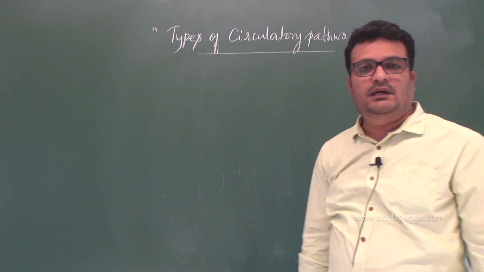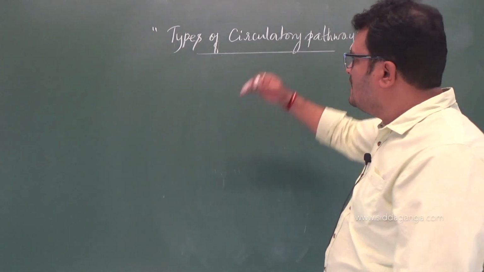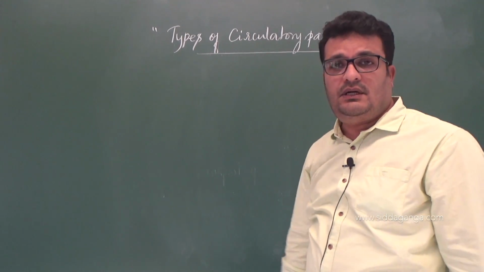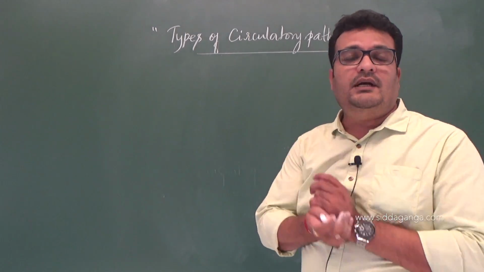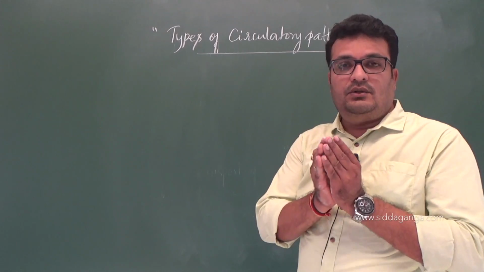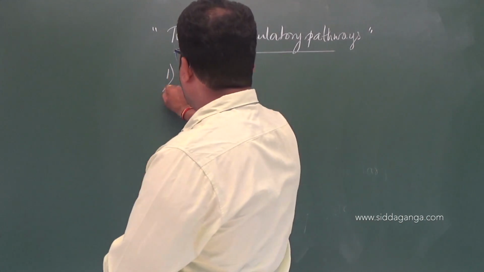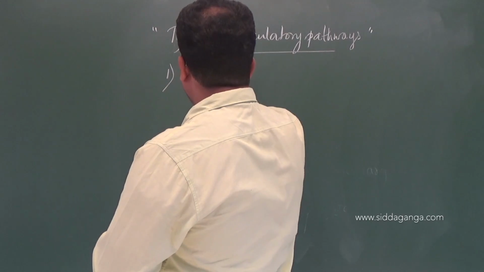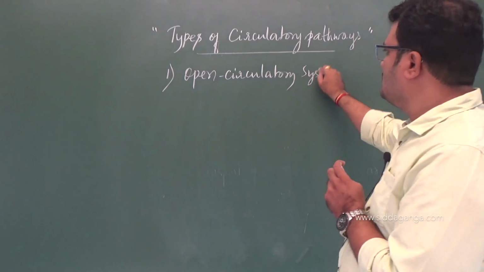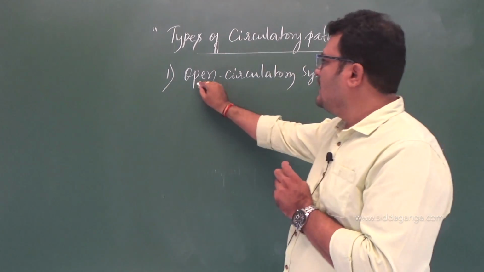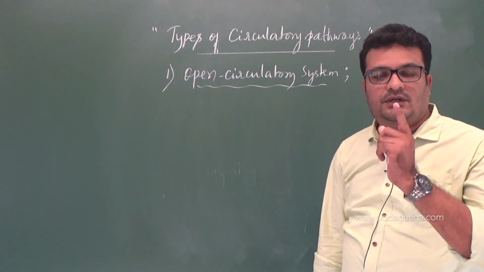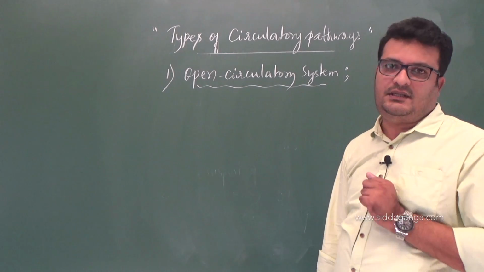We have not entered the blood yet; we will enter the blood and study the composition. So first I will finish this thing. Types: if you take the circulatory systems, there will be 2 categories observed in case of different animals. So there are 2 categories. The one thing is open circulatory system. See, in case of high school only, there will be 2 types of circulation. One is open circulation and the other one is closed circulation, right?